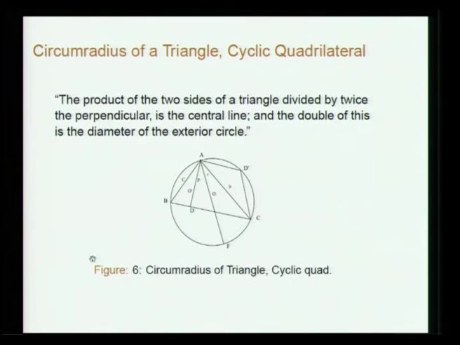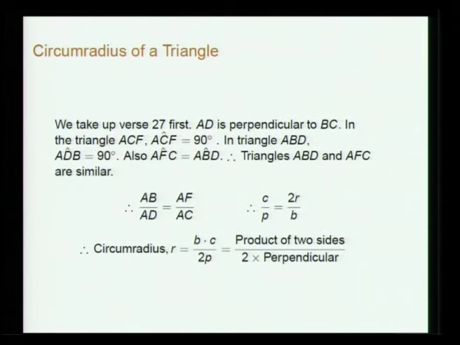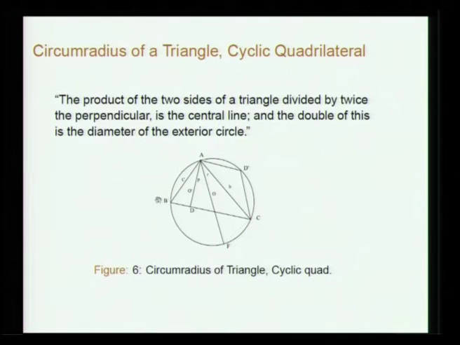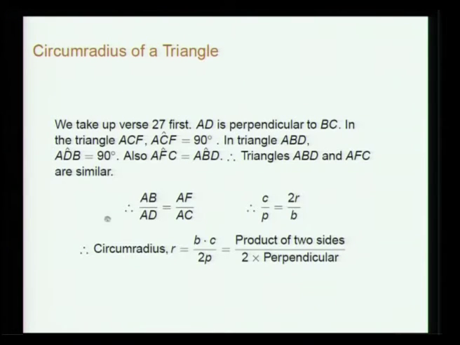Of course he does not give this, I am giving this. So essentially triangle ABD and triangle ACF, these triangles will be similar, because this angle will be equal to this angle and this angle will be equal to this angle. So from this you get AB by AD will be equal to AF by AC.